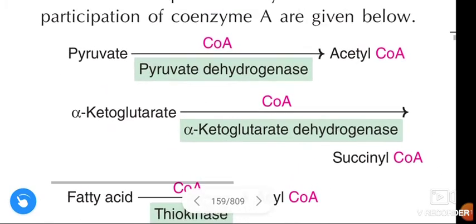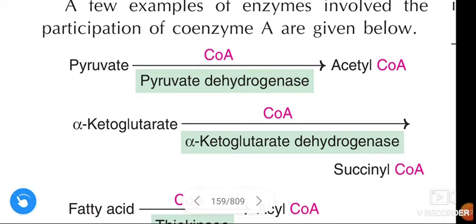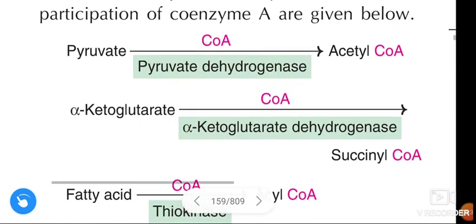See one by one. Pyruvate to acetyl CoA, and the enzyme that acts here is pyruvate dehydrogenase. Here coenzyme A is required. This reaction is dependent on coenzyme A.